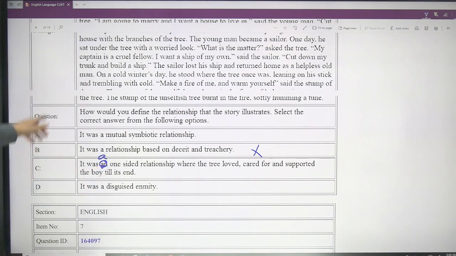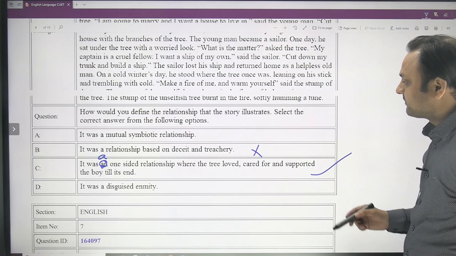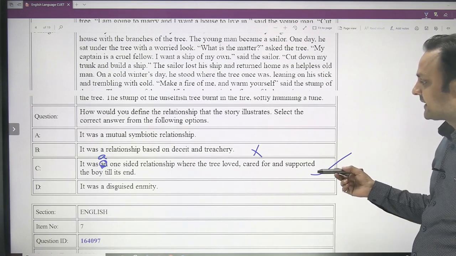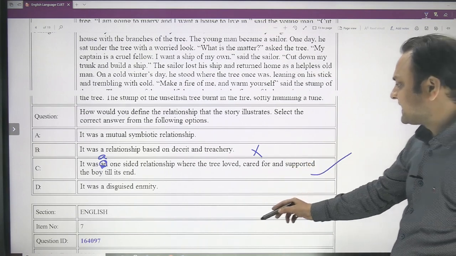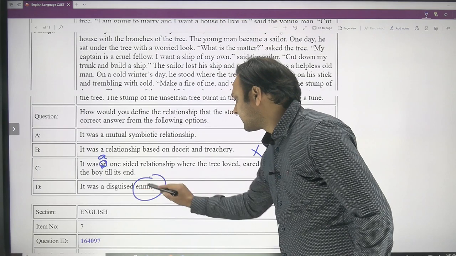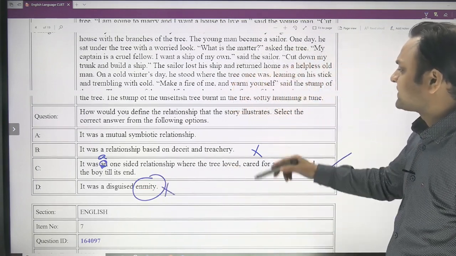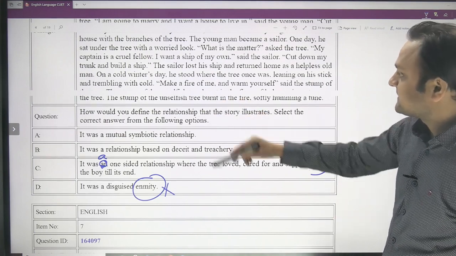So what kind of relationship was it? It was a one-sided relationship where the tree loved, cared for and supported the boy till the end. Yes, obviously, it is the case. The boy did not care anything about the tree, but the tree was always supportive and caring about the little boy. So it was a disguised enmity. No, enmity is like hostility, so there was no hostility between the two. It was a one-sided relationship. This option describes the relationship in the best possible way. So C is the answer.